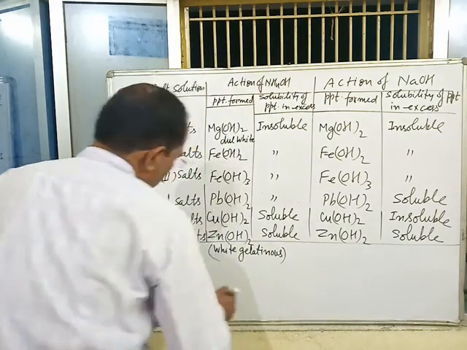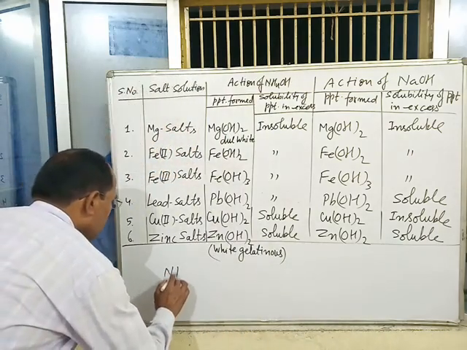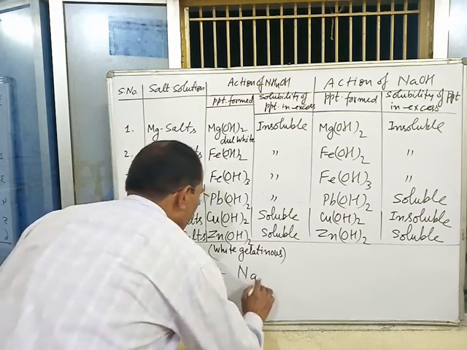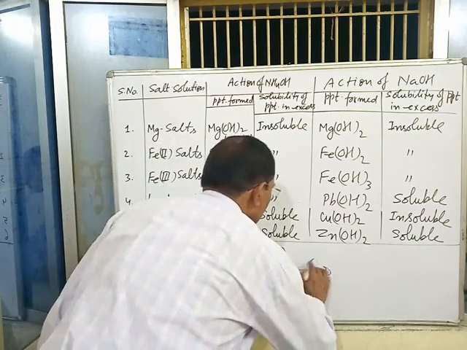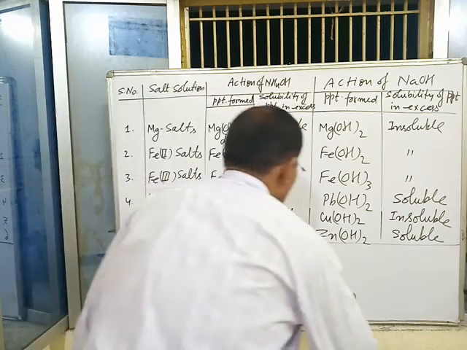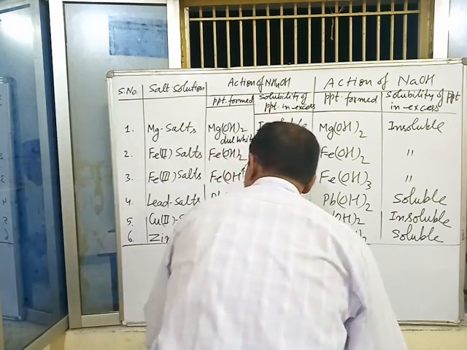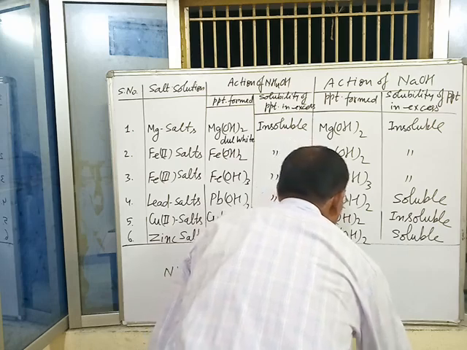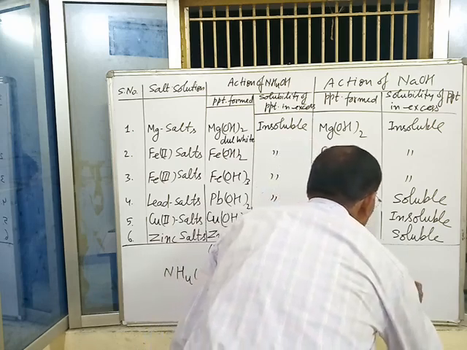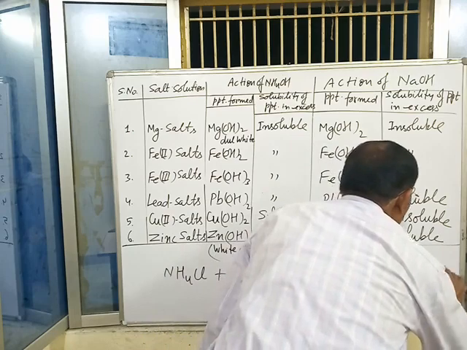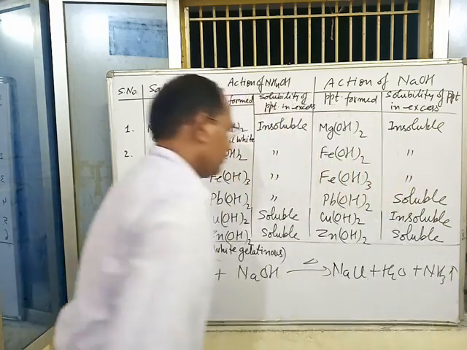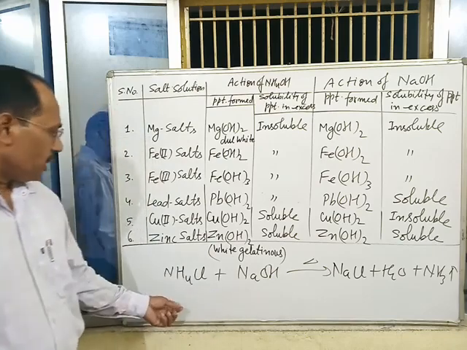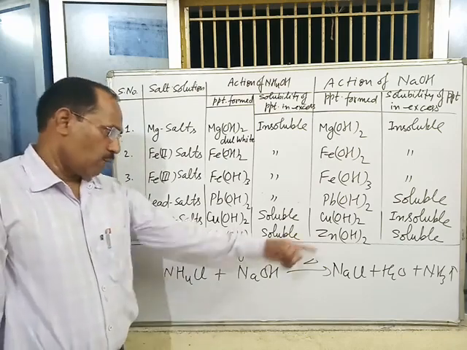For example, when ammonium chloride NH4Cl is heated with NaOH, NaCl plus H2O plus NH3 gas evolved. Which gas evolved when alkali is heated with ammonium salt? Ammonia gas evolves.